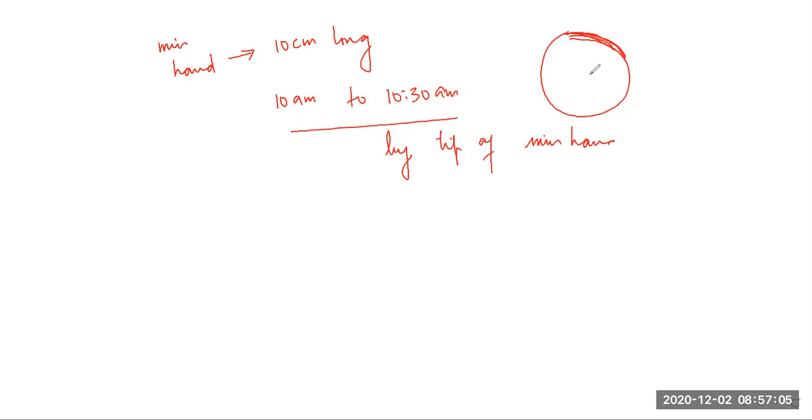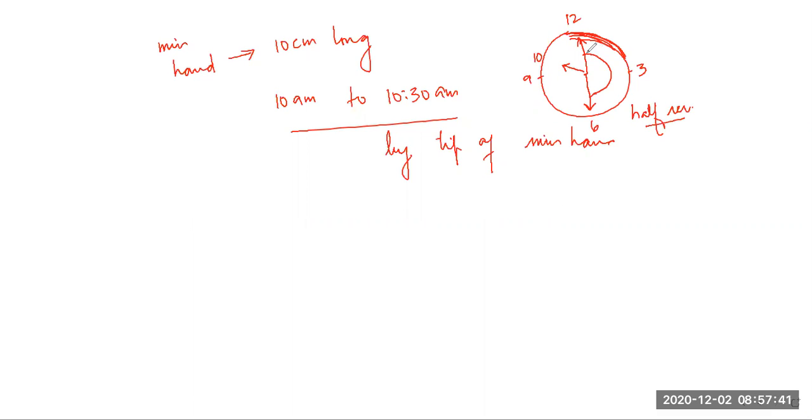Where is 10 o'clock? 10 o'clock means our hand is at 10. This is 9, 10, and the minute hand is at 10 a.m. The minute hand is longer. It will be like this. Am I right? This is 10 a.m. At 10:30, the minute hand will go like this and it will reach here. This is 6. This is 3. Right? So minute hand will complete half revolution and it will come here.